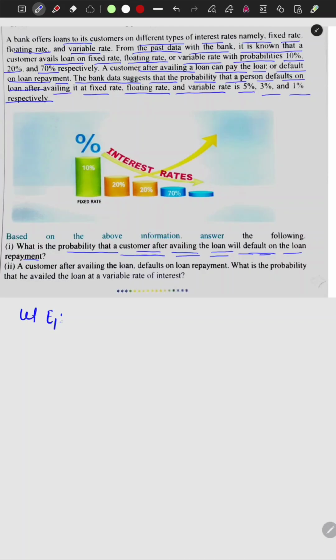E1 be the event that the customer is availing the loan at a fixed rate.